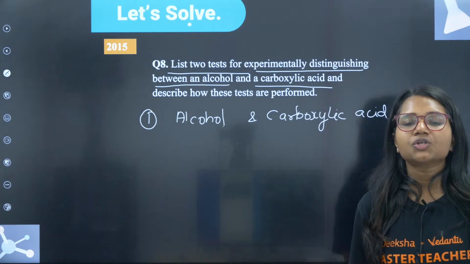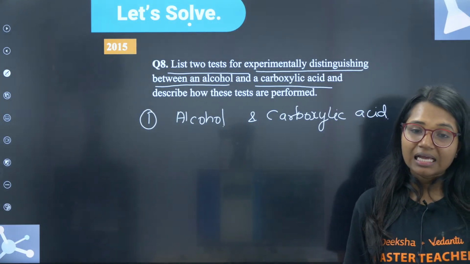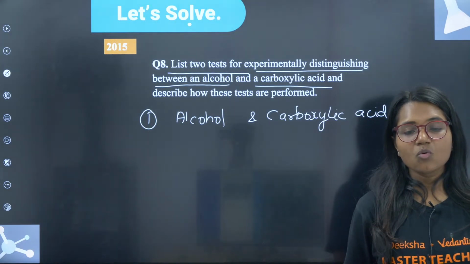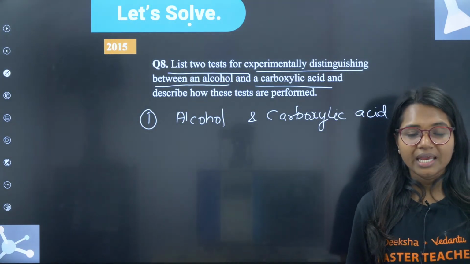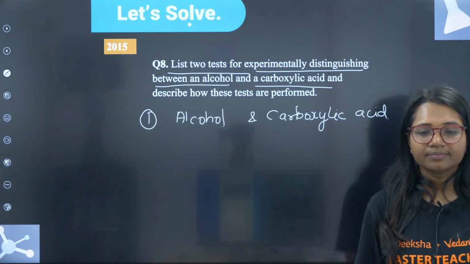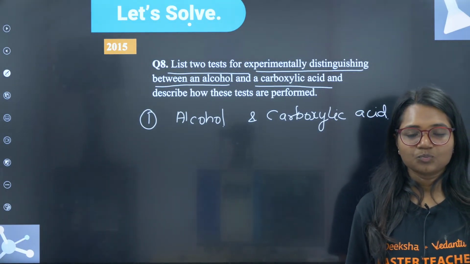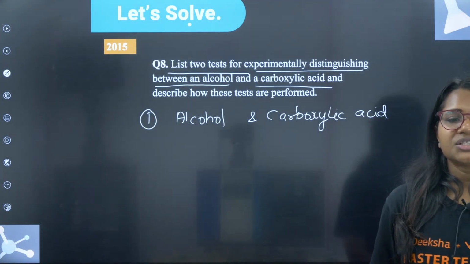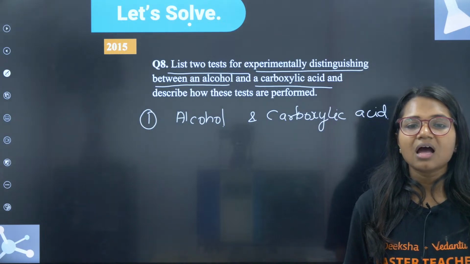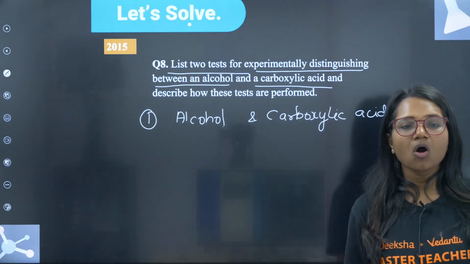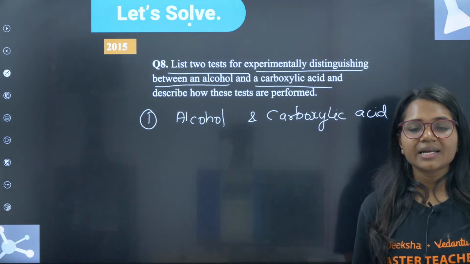If I ask you alcohol and acid, which one is more acidic in nature? Nobody is giving me any answer. Vriksha, Gautami, Ruchita, Netra, Raja, Rohit. Where is the response? Which one is more acidic?